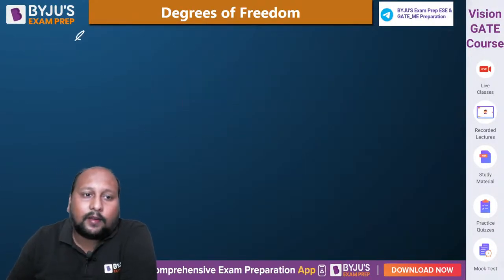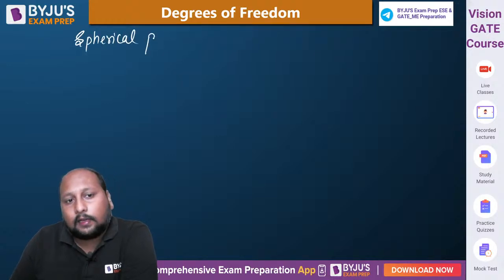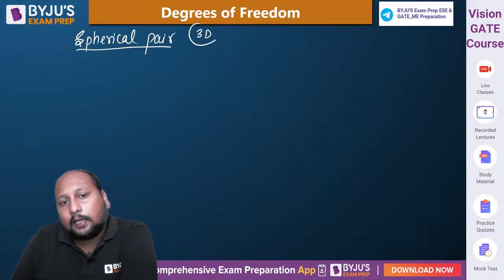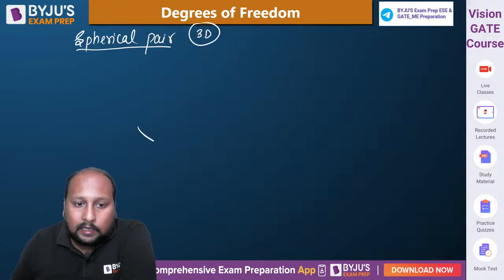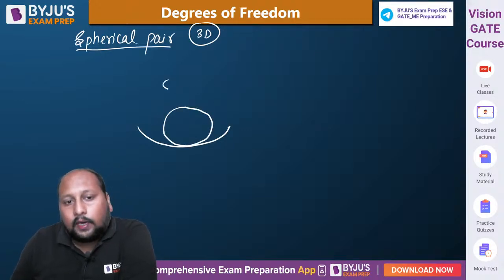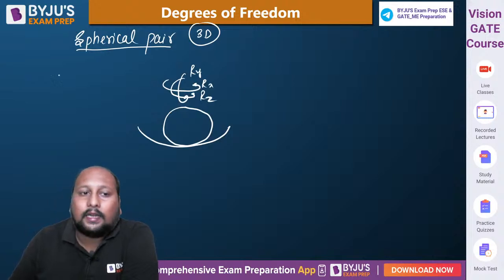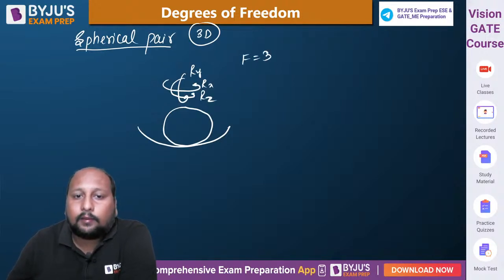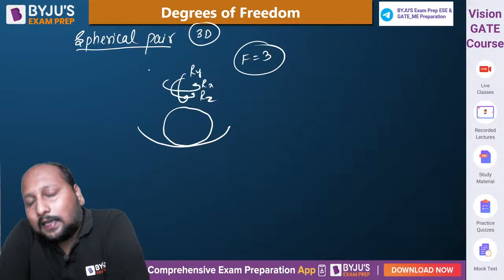एक और example लेते हैं. Let us take an example of a spherical pair. अब spherical pair is a 3-dimensional kinematic pair, 3D में होता है like this. Now here it's an example of a ball and socket joint. It is able to rotate along x, along y and along z, ये तीनों एक्सिस के अबाउट रोटेट कर पाता है, so it is having 3 degrees of freedom. So spherical pair is having 3 degrees of freedom.